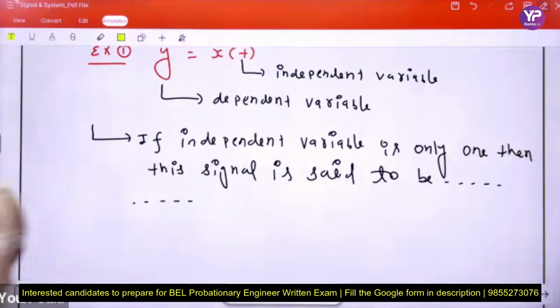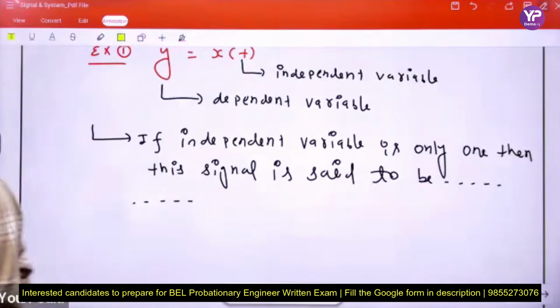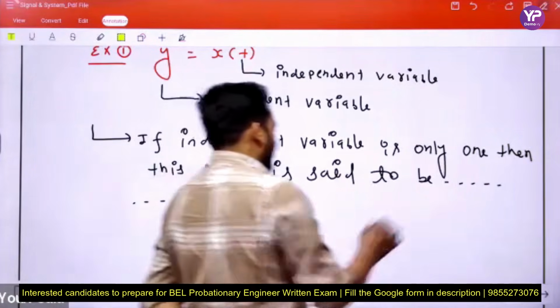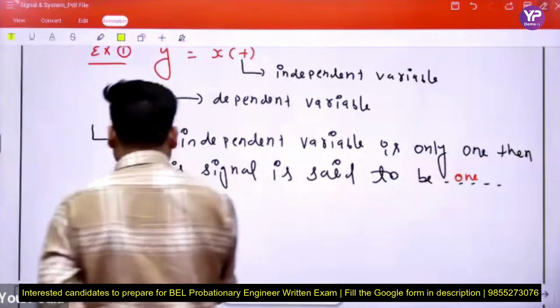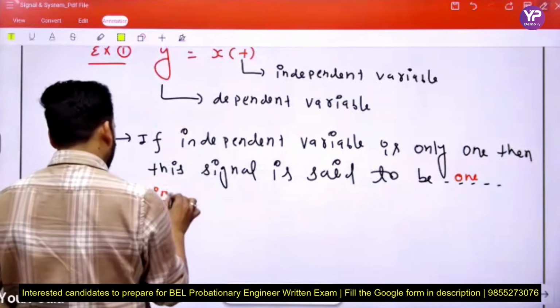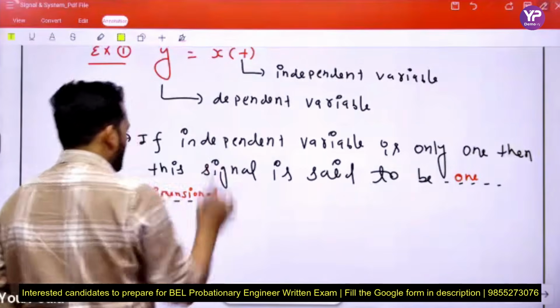Tell me if you have any idea related to this. If in any signal representation, the independent variable is only one, either time or space and so on, then it is said to be one dimensional.